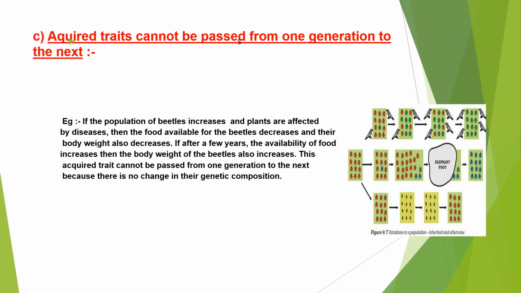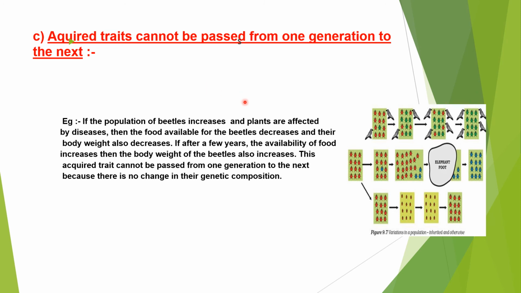Okay, children, let us see. Acquired traits cannot be passed from one generation to the next. I already told you about this. Inherited traits are passed from parents to children, but acquired traits cannot be passed from one generation to the next generation.